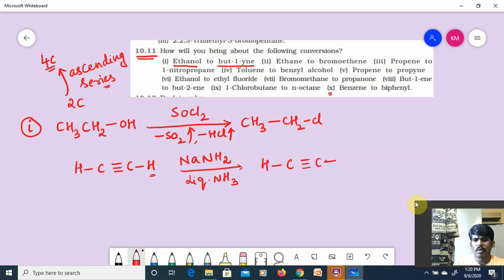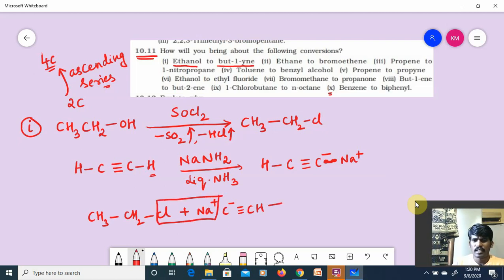Actually, see, it is in the form of salt, C minus Na plus. Understood the point, guys? Now these two will react: CH3 CH2 Cl plus Na plus C minus triple bond CH. You remove this NaCl and what will you get? CH3 CH2 C triple bond CH. Check it. At first position triple bond is there.